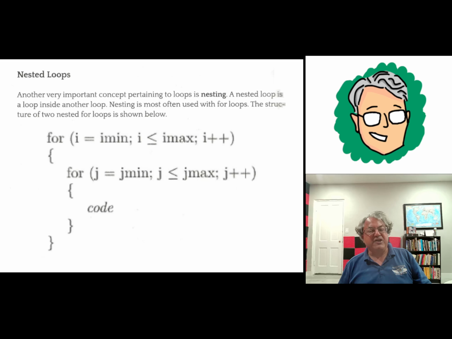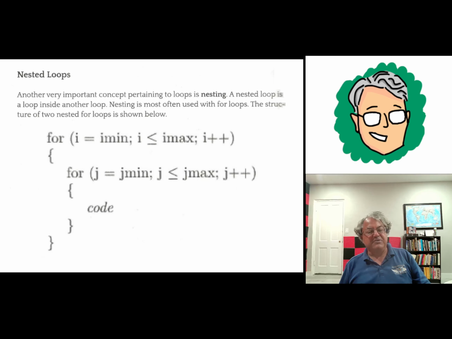A basic example with one level of nesting looks as follows. This would be nested for loops. Usually it is for loops we nest. Remember, a for loop has an index that ranges from I min to I max. So our outer for loop looks like for I equals I min, I less than or equal to I max, I plus plus. That just means the index I is ranging from I min to I max and increases by 1 each iteration. But then within that for loop, you can have another.